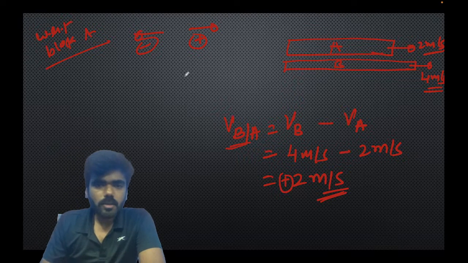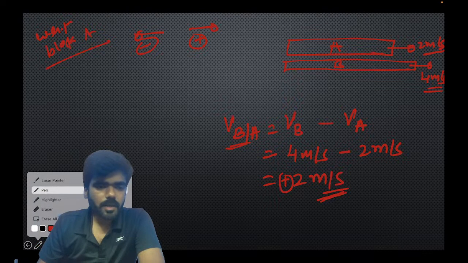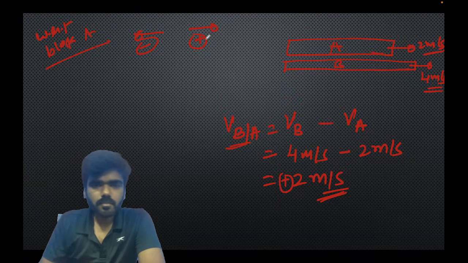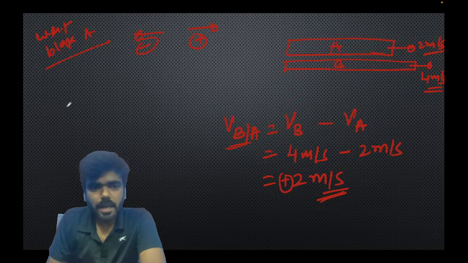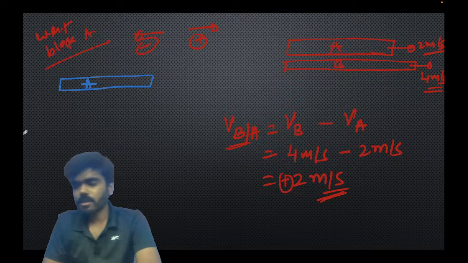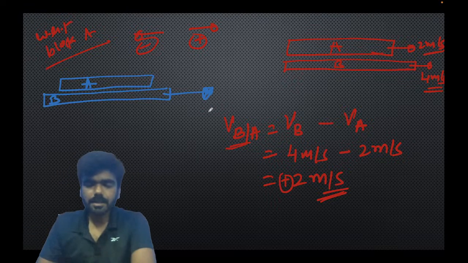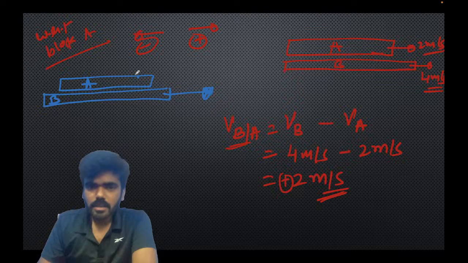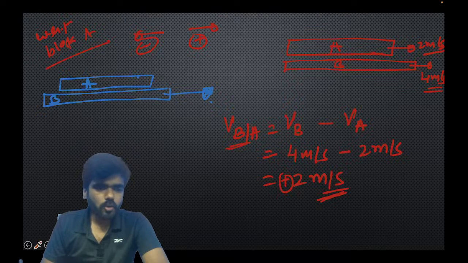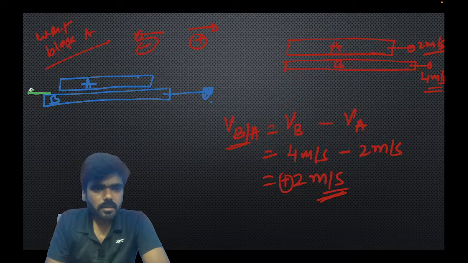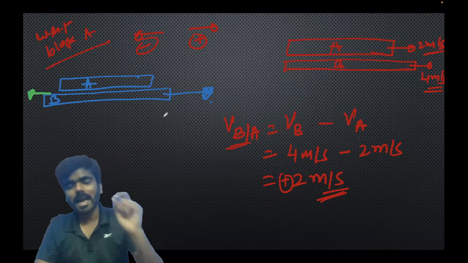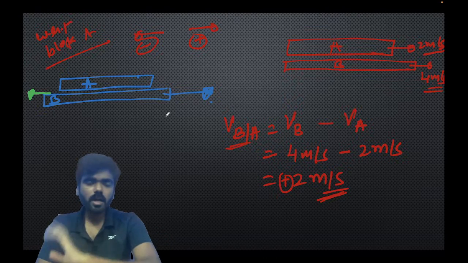Now let us find out how to actually draw the figure. With respect to block A, I can make the diagram something like this. This is block A and it is at rest because I have analyzed with respect to block A. And this is block B, 2 meter per second towards right. Now this block is at rest and this is moving towards right. So to oppose this motion, the friction force on B will be something like this, because friction always acts opposite to the relative motion.